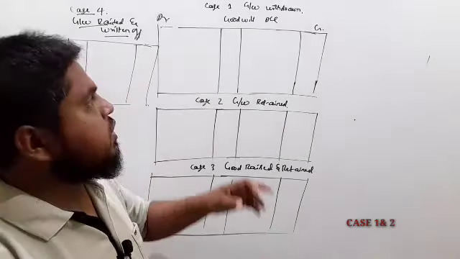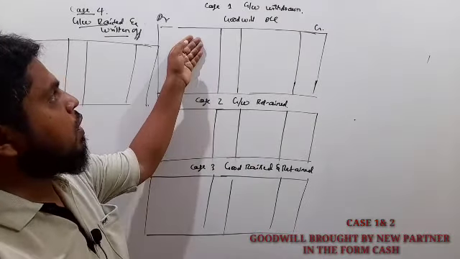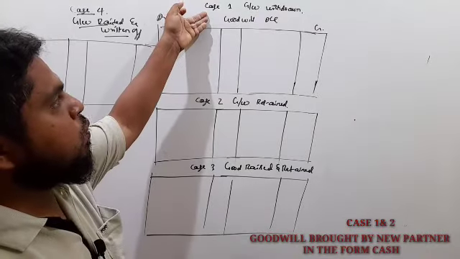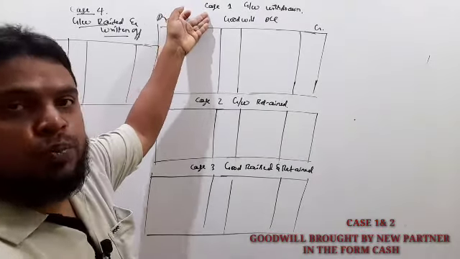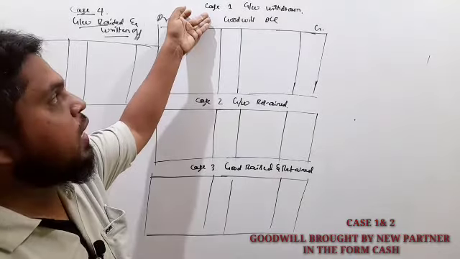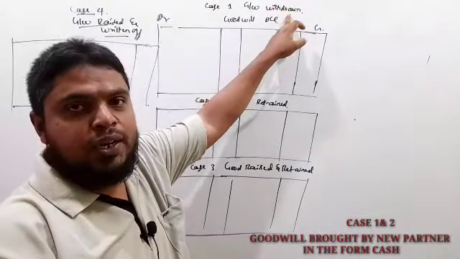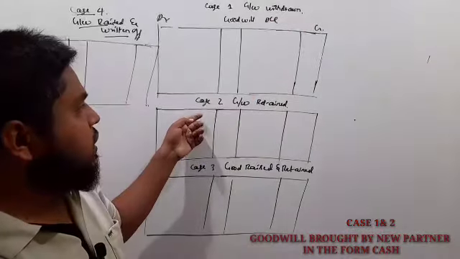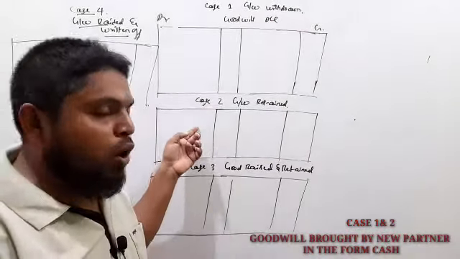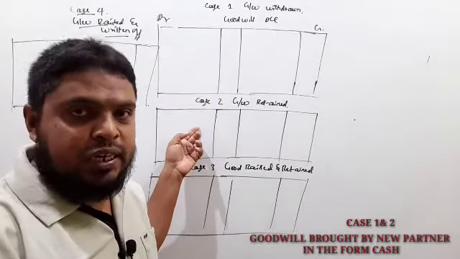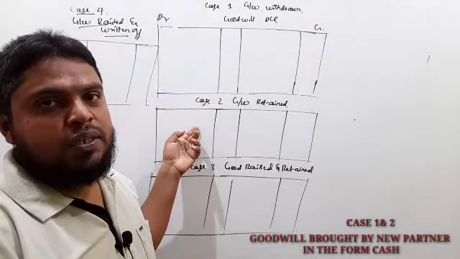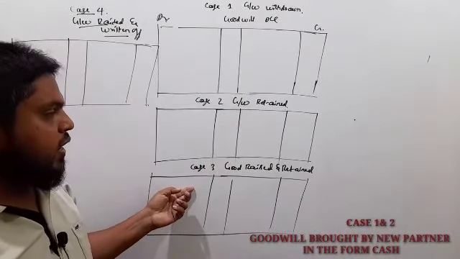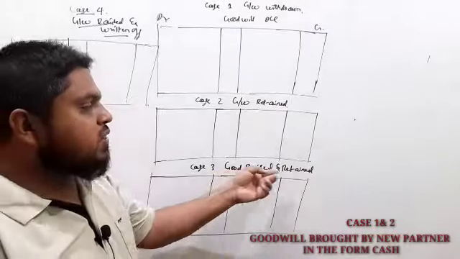So, goodwill situations under admission of a partner. Case 1: goodwill brought by the new partner in the form of cash, and that goodwill withdrawn by the old partners. So that is case 1, or situation 1, we can say. Next, case 2: goodwill brought in the form of cash, that goodwill not withdrawn by the old partners, that is retained in the business. Next, case 3: goodwill raised and retained.